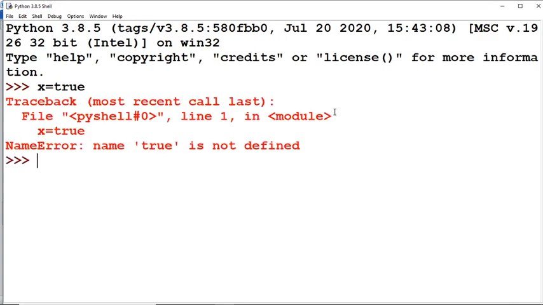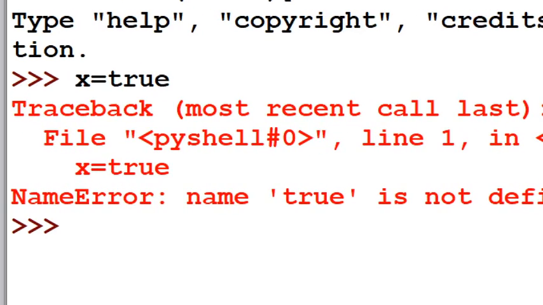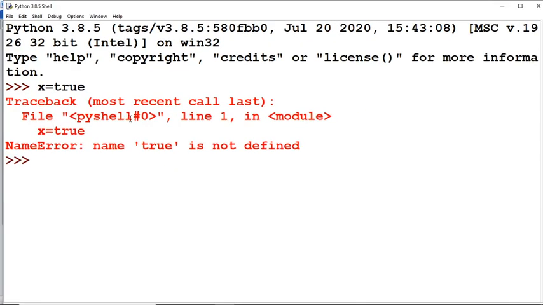I am pressing enter. Now you observe here, there is a NameError. Which name error? true. Why? Because here we have to mention the capital T. So now I will give the capital T: x is equal to True. I am pressing enter. See here, no error, right?